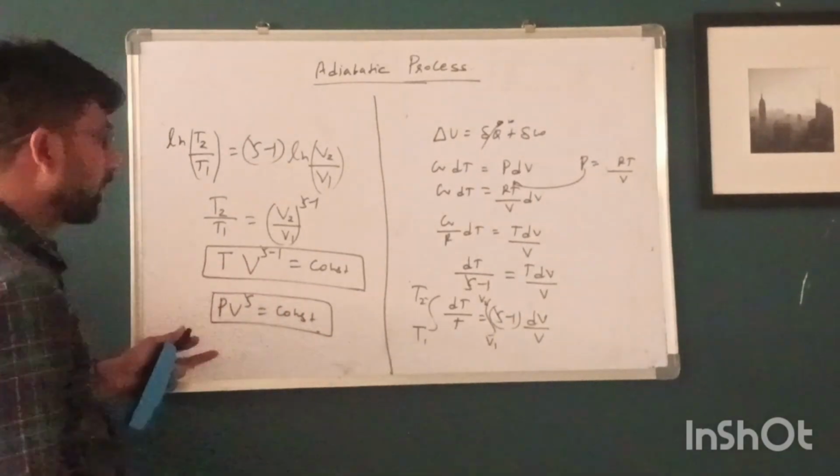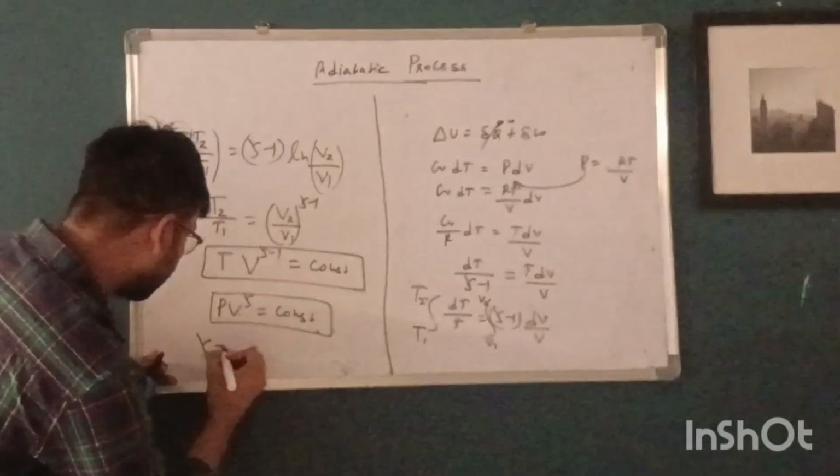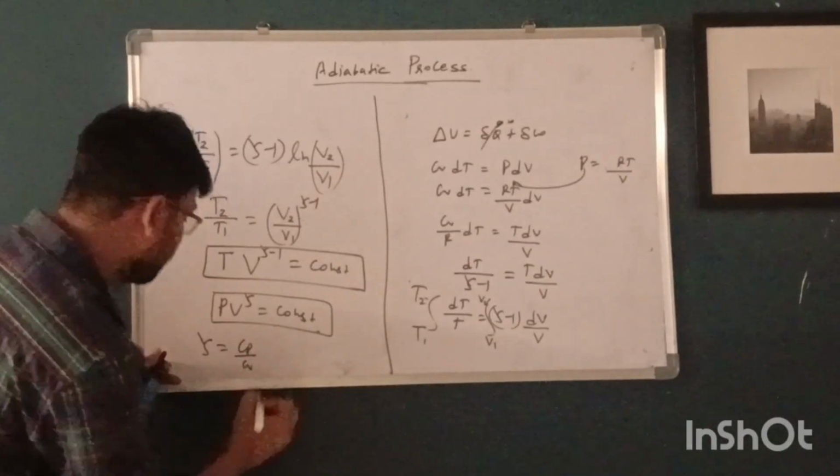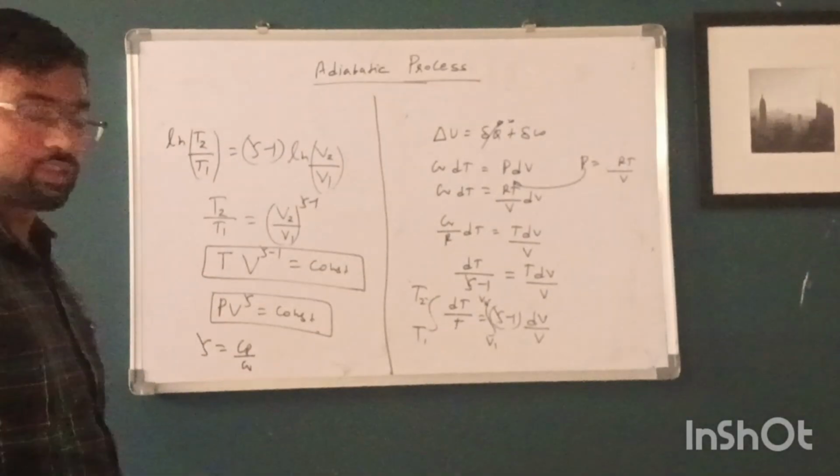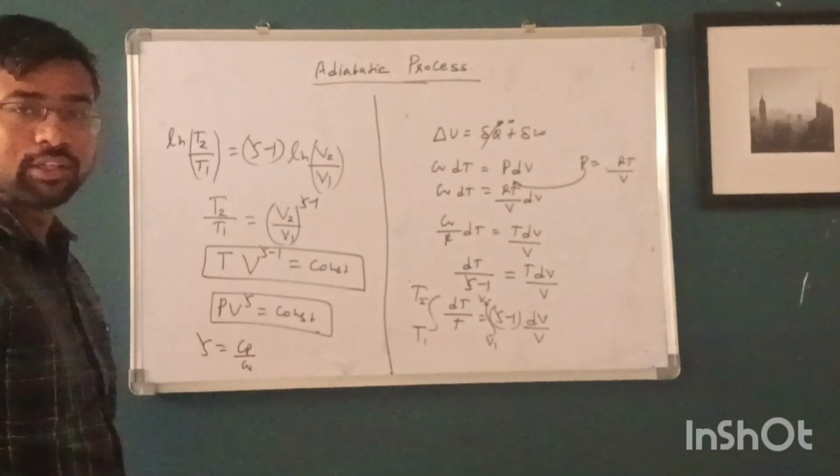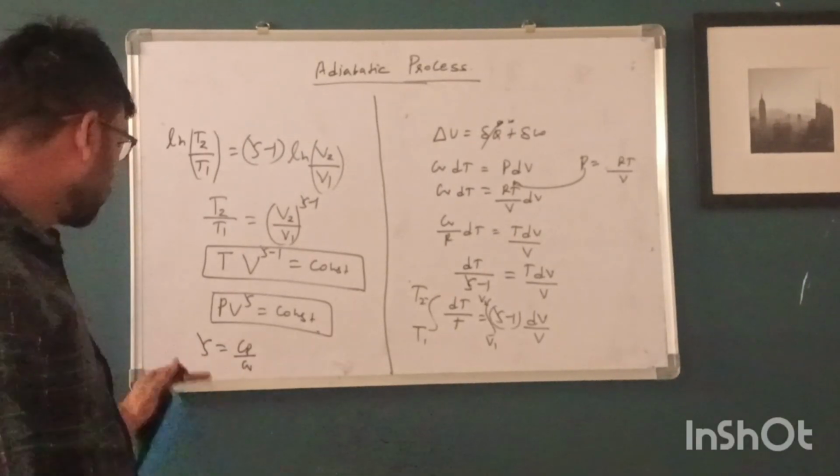So what is gamma here? Gamma is the ratio of specific heats. Cp is the specific heat at constant pressure and Cv is the specific heat at constant volume. So gamma is the ratio Cp by Cv.